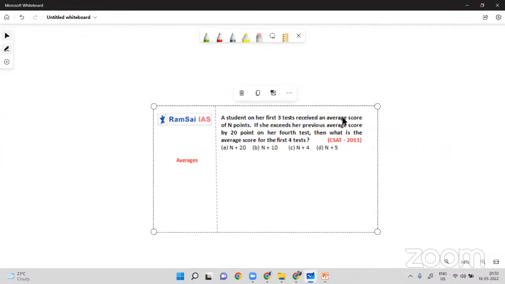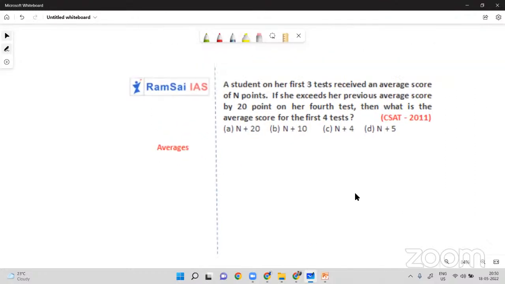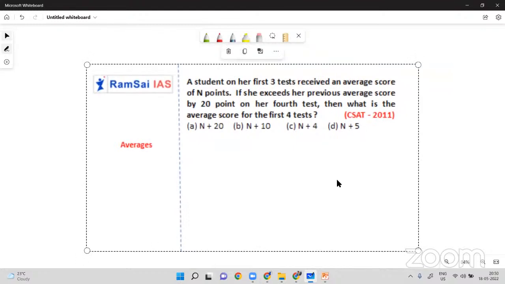It's okay. Next one. Wow, it's a 4-line question. It may take 15 minutes to solve, right? That too, they are in n1, n2, n's. There is no number. OMG, it's very difficult. No, yeah. Just read the problem once. A student on her first 3 tests received an average score of n points. If she exceeds her previous average score by 20 points on her 4th test, then what is the average score for the 4 tests?